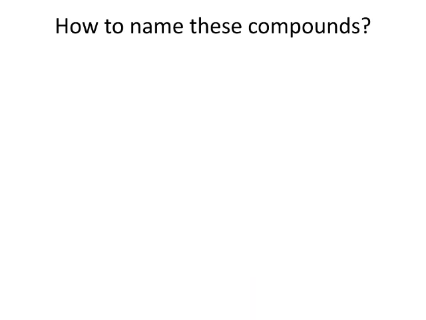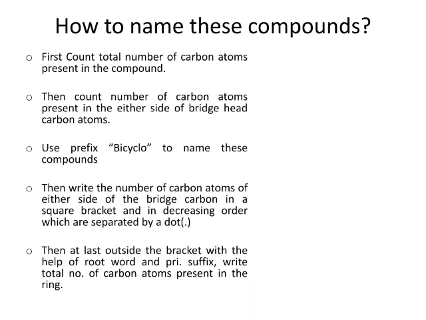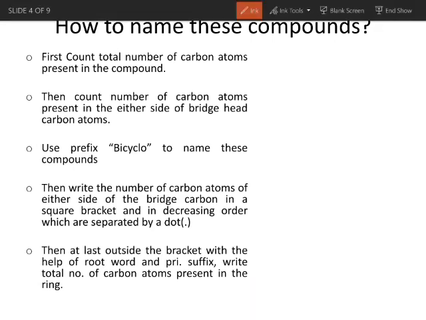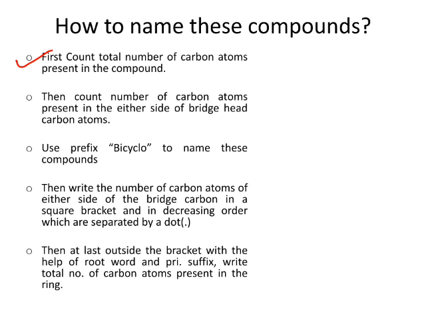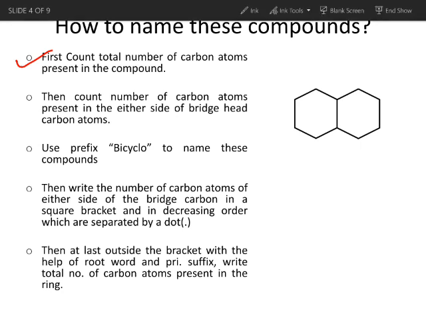bicyclo compounds. To name bicyclo compounds, we have different rules, and these rules are as follows. The first rule says to count the total number of carbon atoms present in the compound. Let me take an example. If you see in this example, we are having a total of 10 carbon atoms.